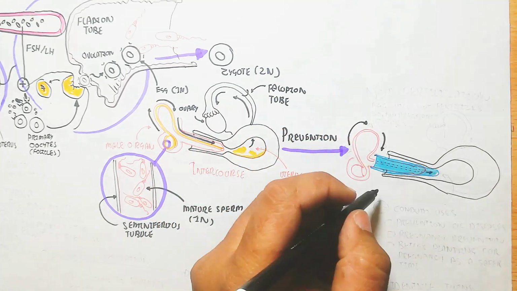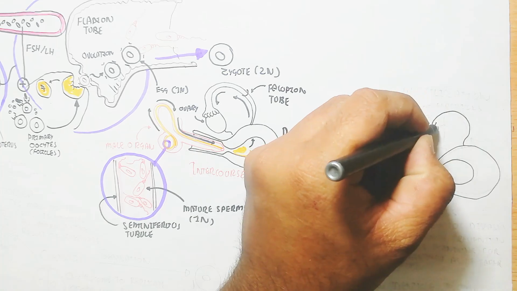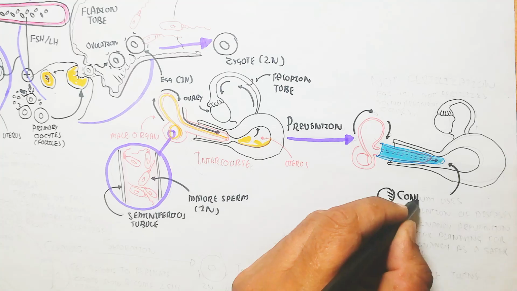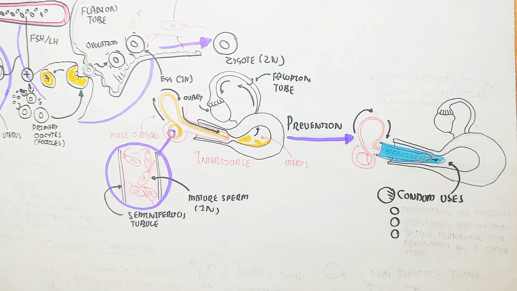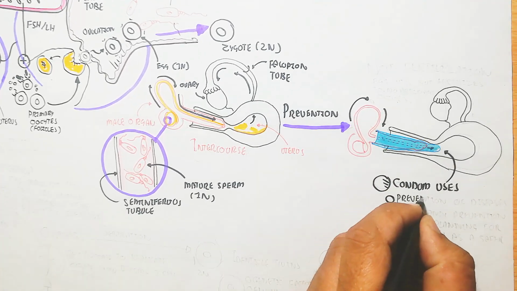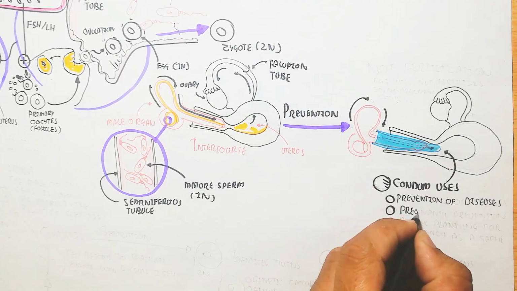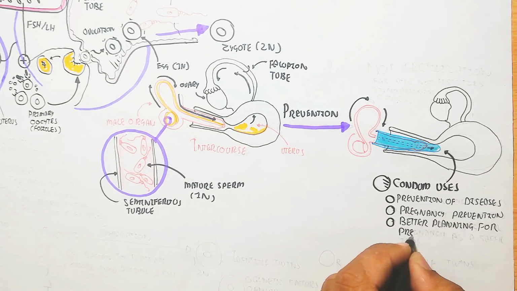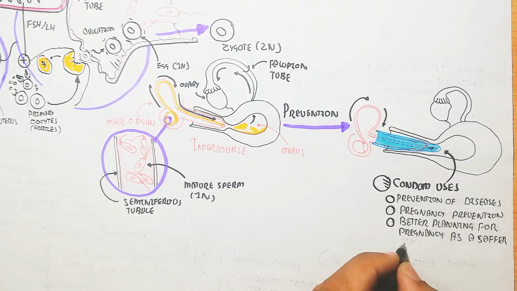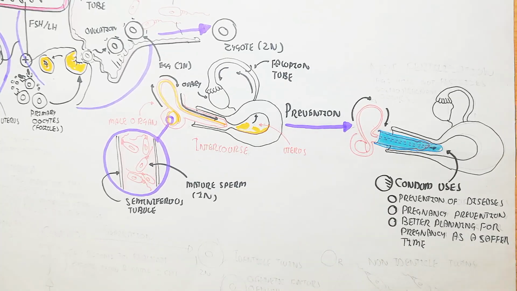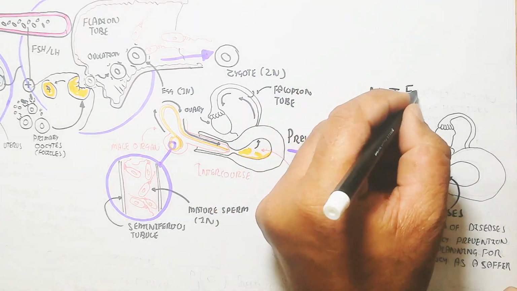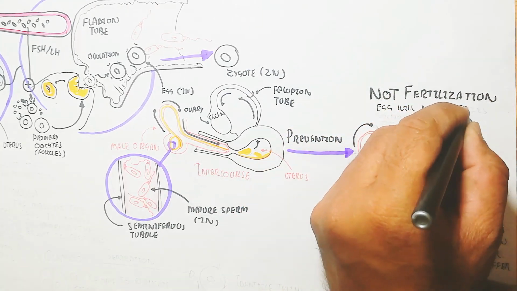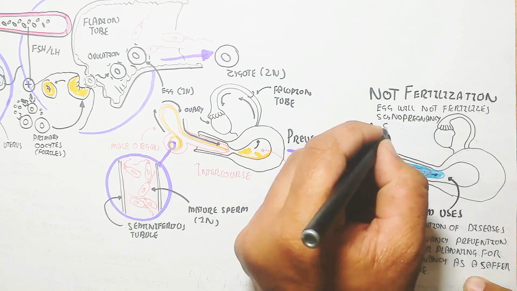Fertilization may not occur due to condom use or other procedures. The condom prevents diseases and pregnancy, and allows better planning for pregnancy at a safer time. So in this way the condom will not allow ejaculation into the uterus, while the sperm remains in the condom. So the condom is used for fertilization inhibition, the egg will not be fertilized, and no pregnancy occurs. Anyhow, this is a short note to understand and remember these things.